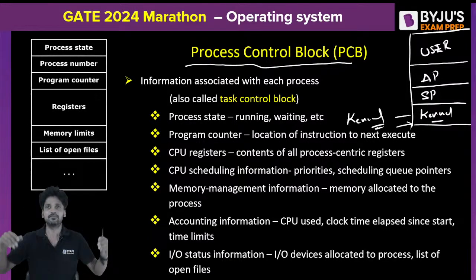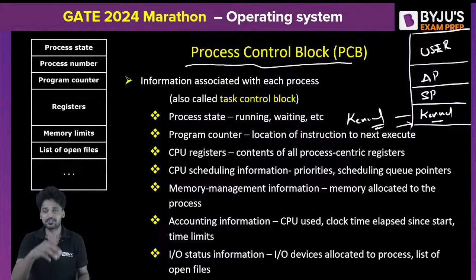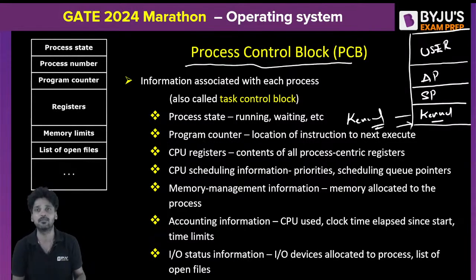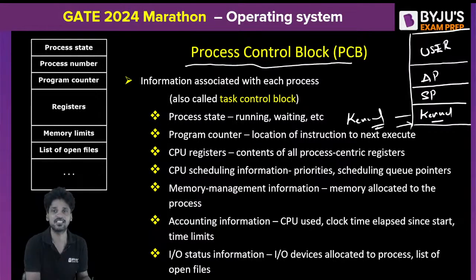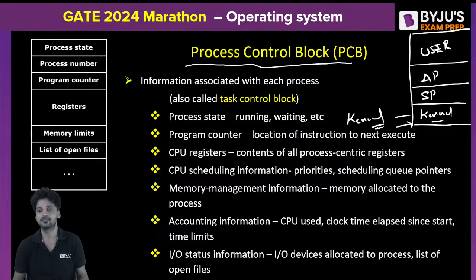Now there are 1000 PCBs in the operating system right now, when I switch it on. Initially, when I switch it on, all these 1000 PCBs are empty. But these PCBs will be allocated. The moment a process is created and available in the main memory, I will allot one PCB to it. In that PCB, the information that belongs to that process will be maintained. Am I clear? I hope I am. I want you people to respond. Do you understand what exactly this PCB is? Or do you have any doubts?